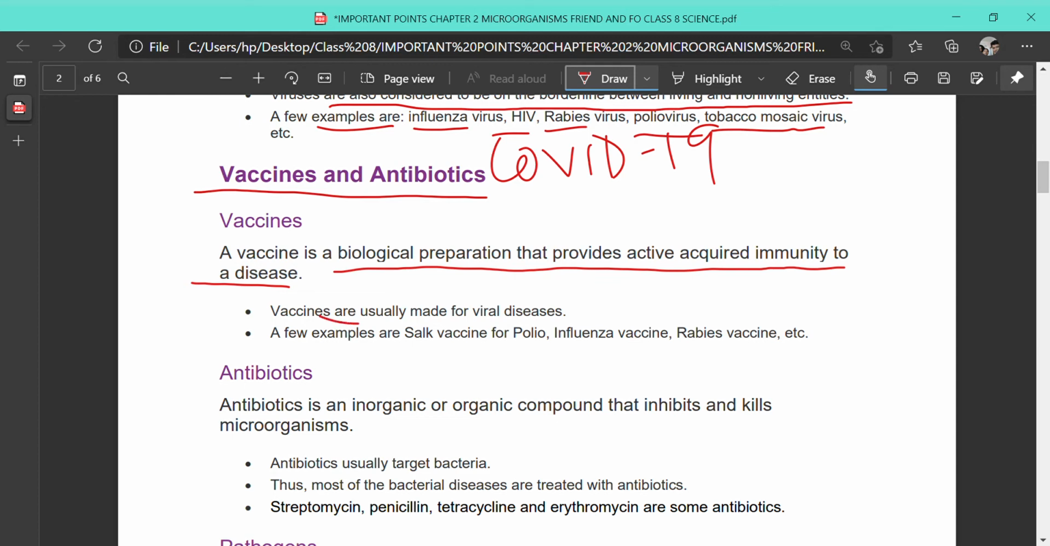So vaccines are usually made for viral diseases. A few examples are the Salk vaccine for polio, influenza virus, rabies virus, and now the COVID vaccines. So many are in use. Vaccines give active acquired immunity. Immunity means the strength to fight against disease in future.